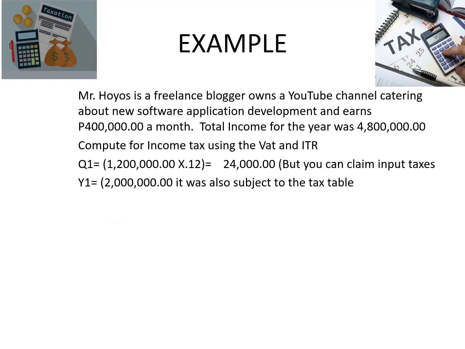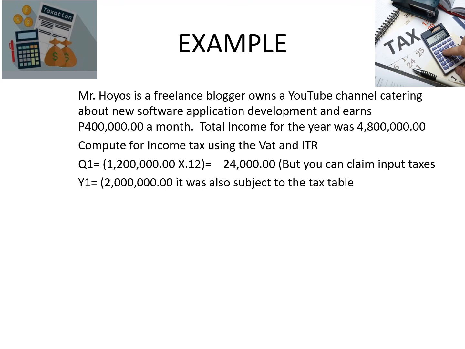So what if the YouTuber wants to be VATable? For VATable, say you only earn 1.2 million. Then that would now be 12%, so 144,000. But take note, you could claim input tax. For example, if you bought your computer at 100,000, then you could get the 12% of it. If it's VATable, you could check the receipt and see the VAT.